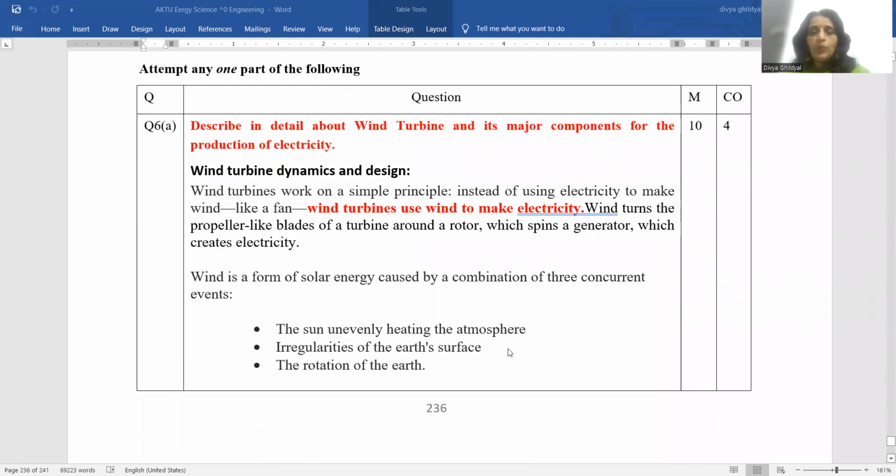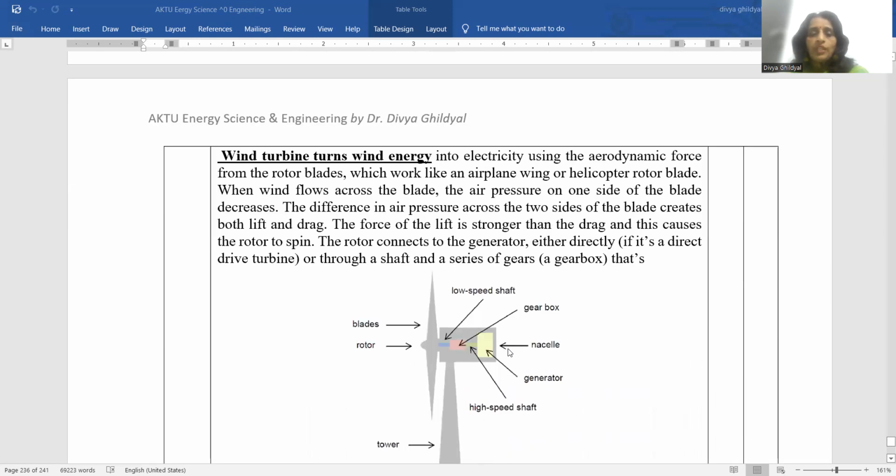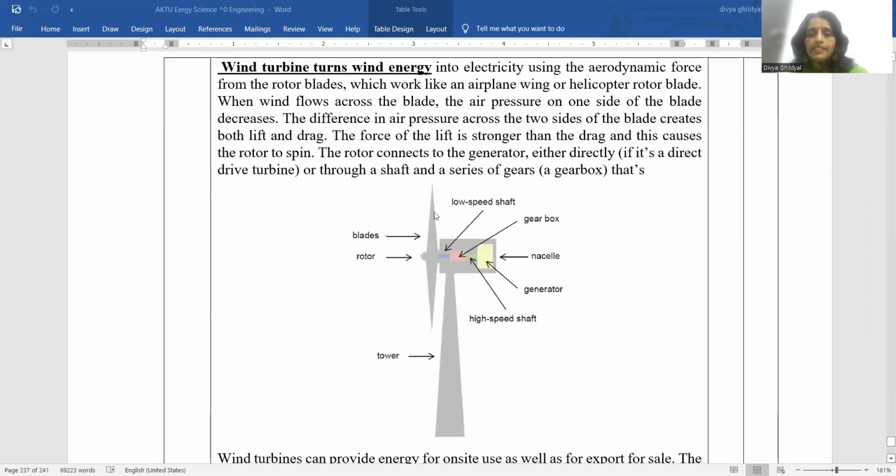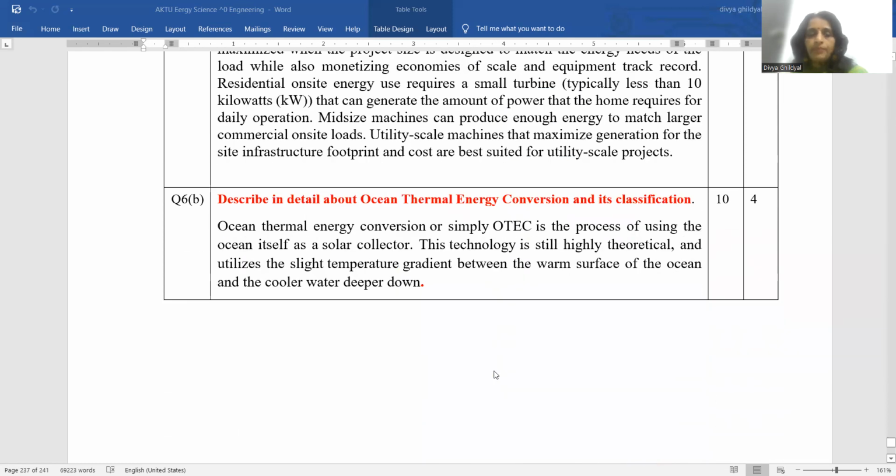Explain in detail wind turbine and its major components. Wind turbines use wind to make electricity. Wind turns the propeller-like blades of a turbine around a rotor, which spins a generator which creates electricity. Wind turbine, you can draw this diagram. This is there in our textbook, and explain how these blades rotate with the help of wind, and they help in generating electricity.